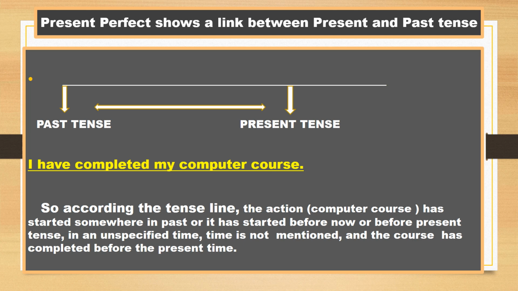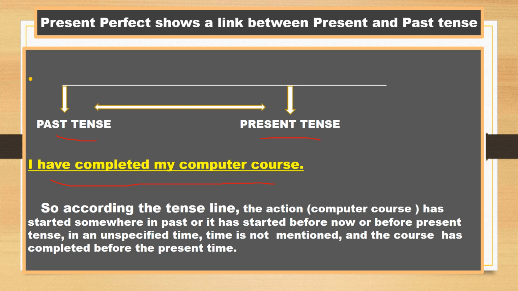Present perfect shows a link between the present and past tense. See the tense line for present perfect tense. In present perfect tense, the action starts in the past and it gets over before the present tense. See the sentence, I have completed my computer course. According to the tense line, the action, that is the computer course, has started somewhere in the past, before now or before the present tense, at an unspecified time, meaning the time that the action has started has not been mentioned.